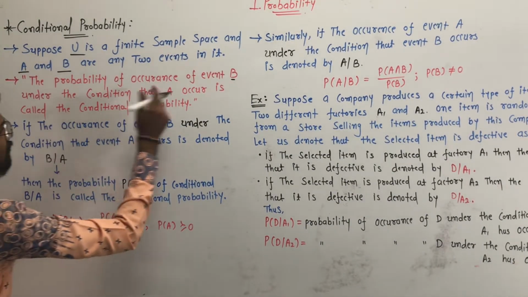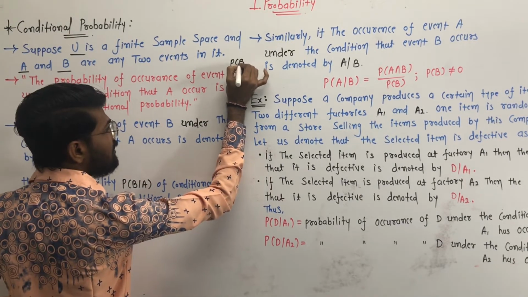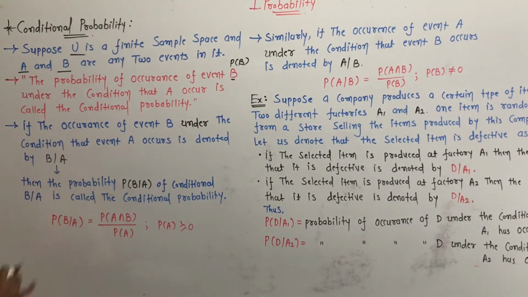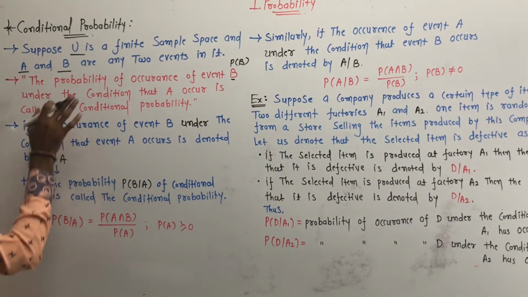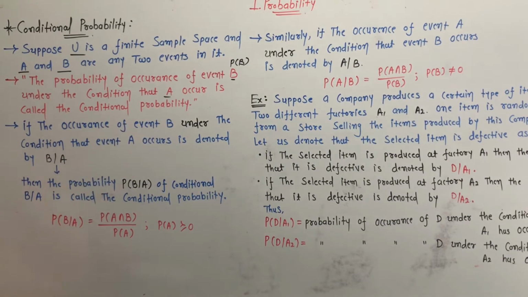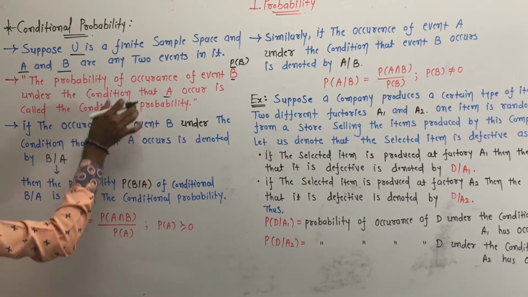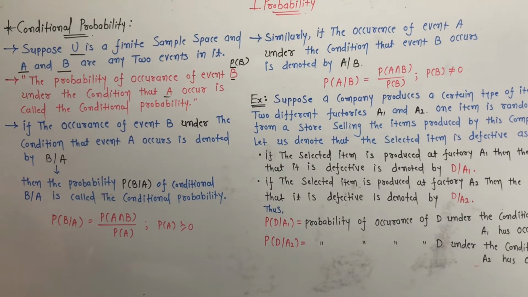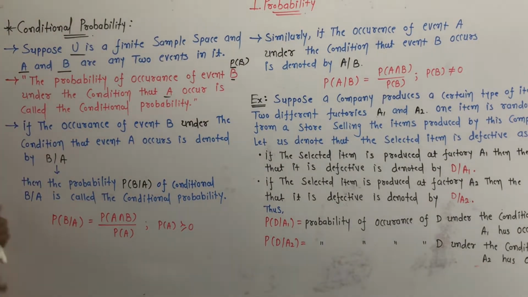The probability of event B under the condition that A occurs is called the conditional probability. Clear?